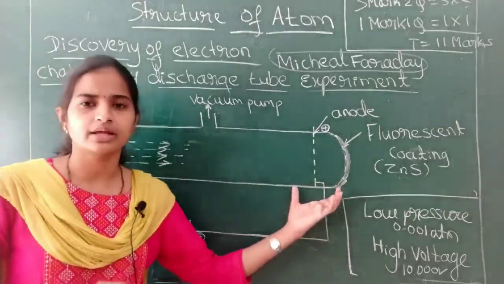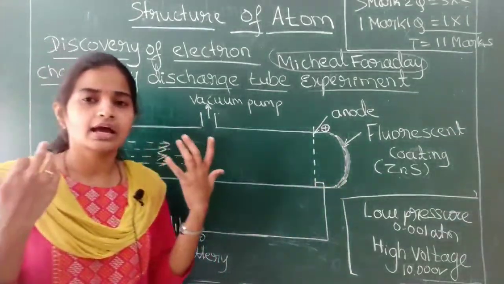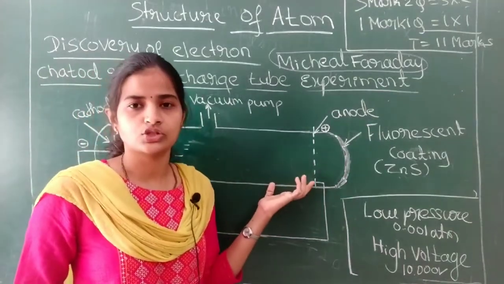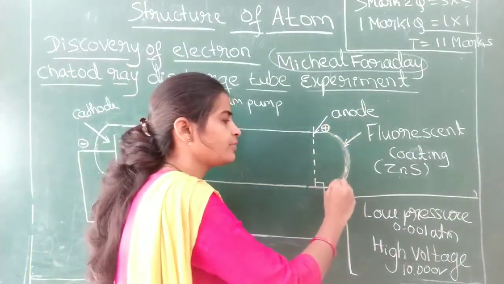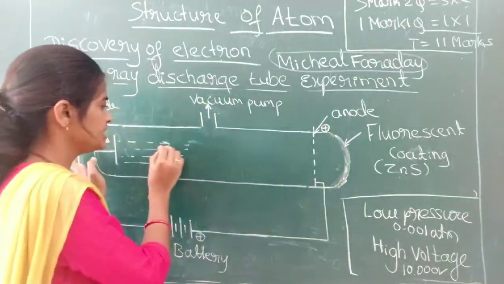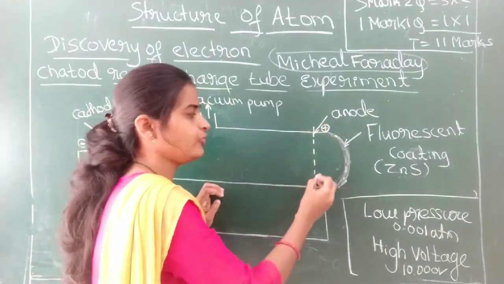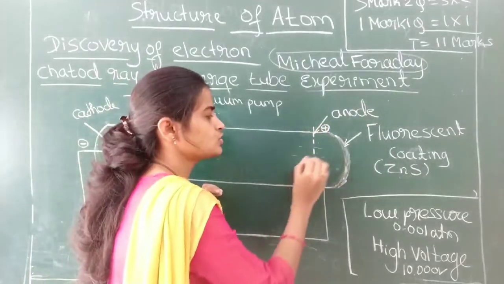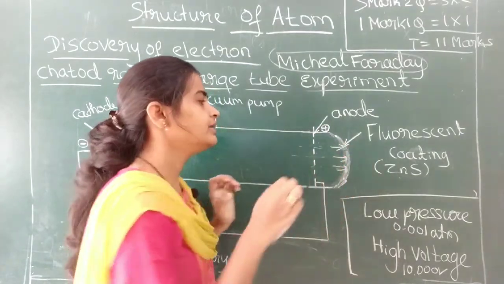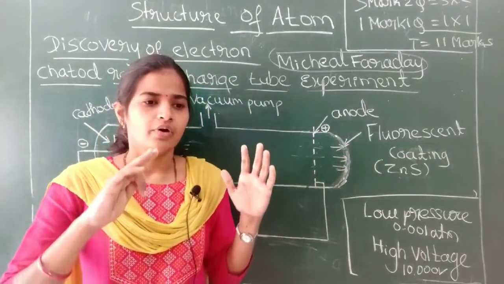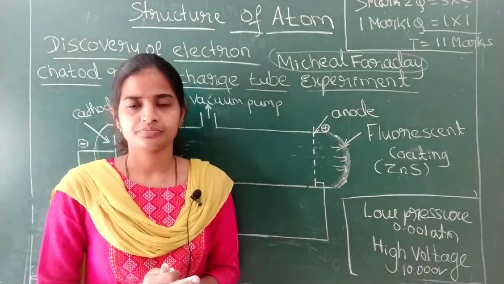How did he find that? He did not observe any rays here. He didn't see any rays actually. But what he did was coat the fluorescent material here. These rays will travel, and as this is the perforated anode, the rays pass through these pores and hit this fluorescent coating. Then that fluorescent coated part will get illuminated.